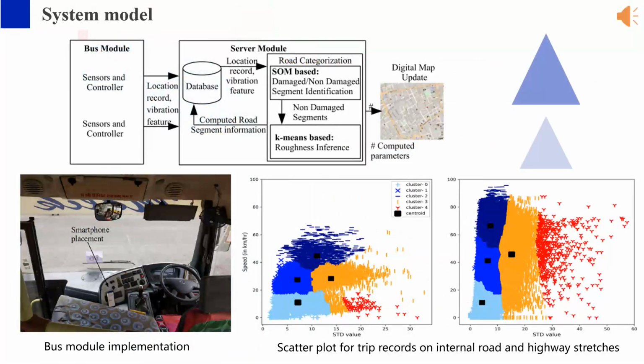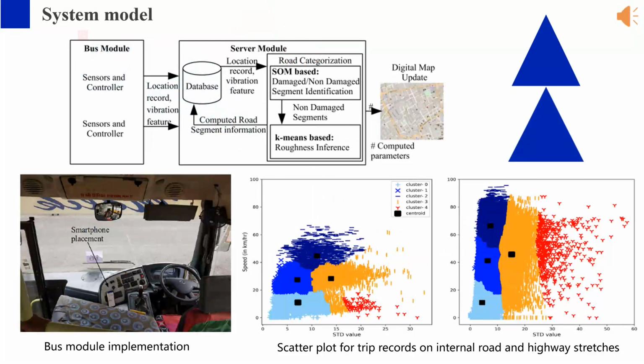The picture on the top left shows the block diagram of the proposed system, comprising the bus module and the server module. The bus module is the device used to fetch, process, store and communicate the sensor data for the bus trips of different routes. The bus module can be implemented using a dedicated system comprising a microcontroller interfaced with the GPS sensor, gyroscope and accelerometer sensor, or using a smartphone, comprising the GPS and motion sensors.